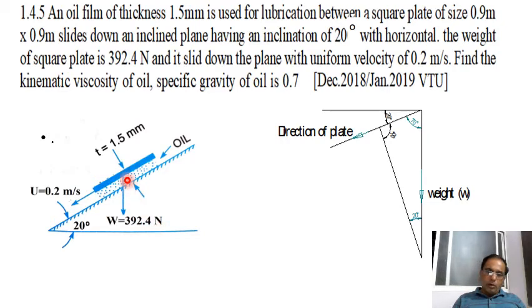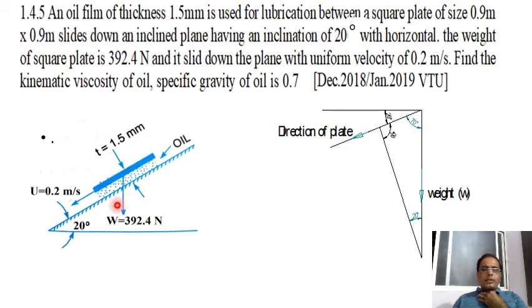And this film thickness t is given. Sometimes we take that as y also. t is equal to 1.5 millimeter. This is the film thickness. The film is between the sliding plate and the plane. In between those two there is a film thickness. That thickness he has also given, that is 1.5 millimeter. This is the problem statement, this is the given data. And he is asking us to calculate the kinematic viscosity of oil.